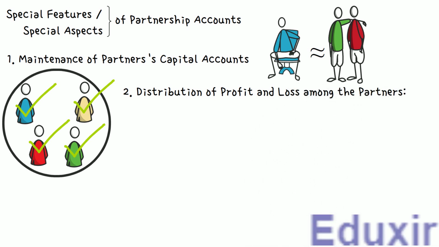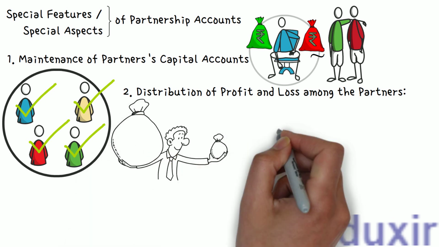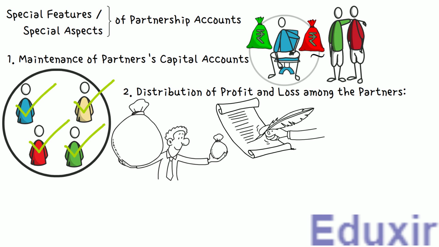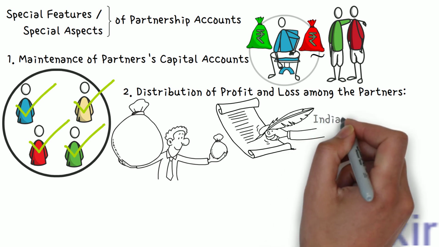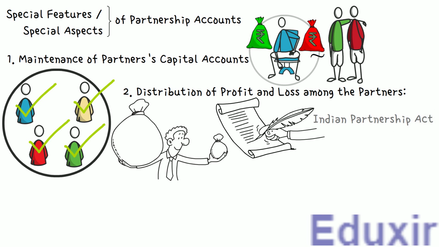In solo proprietorship, there was only one owner, and all the profit or loss will belong to this proprietor. However, in case of a partnership firm, as there are multiple partners, we need to distribute the profits among all the existing partners as per the partnership agreement or as per the provisions in the Indian Partnership Act. This is applicable to any loss also.